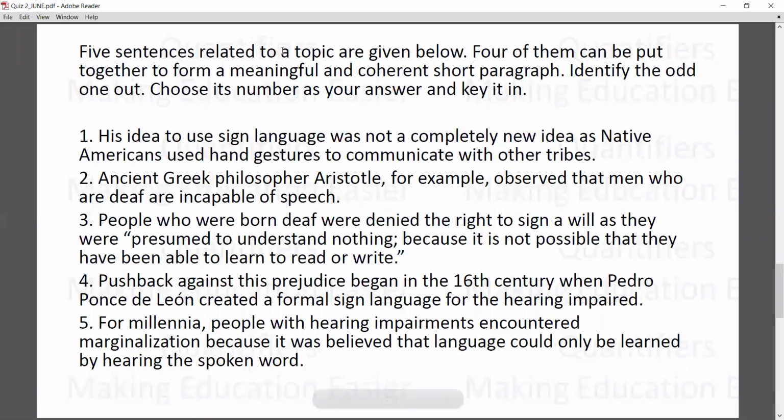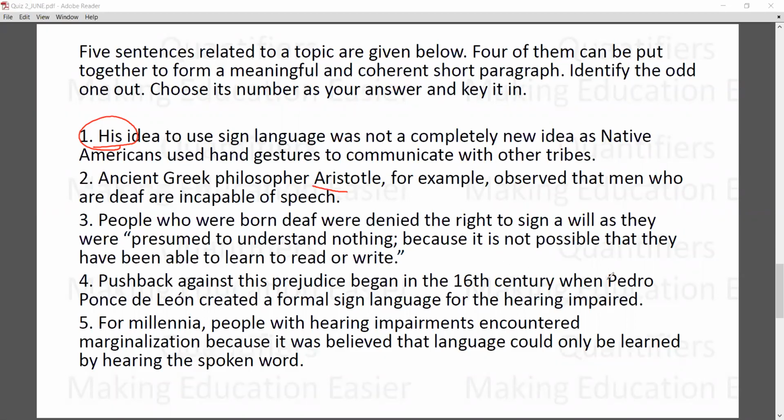Kind of again an easy question, I would say. Okay, but this could be solved with the help of a para jumble. So again you need to see his idea. Okay, so who is this "his"? His is actually, it can be Aristotle.